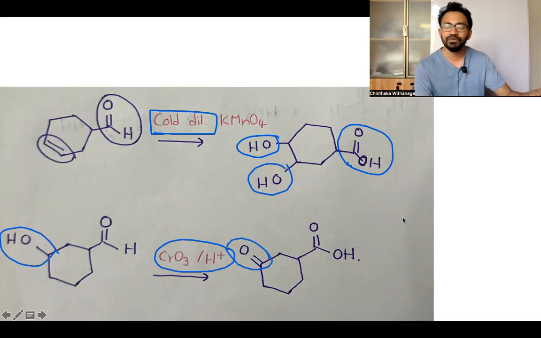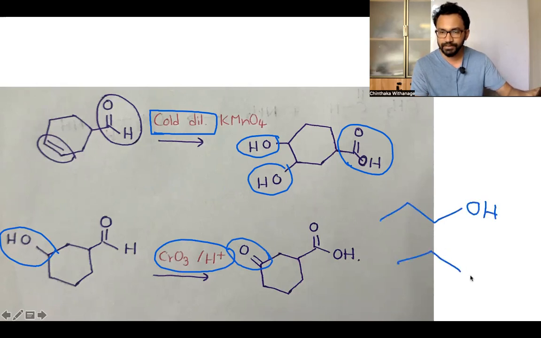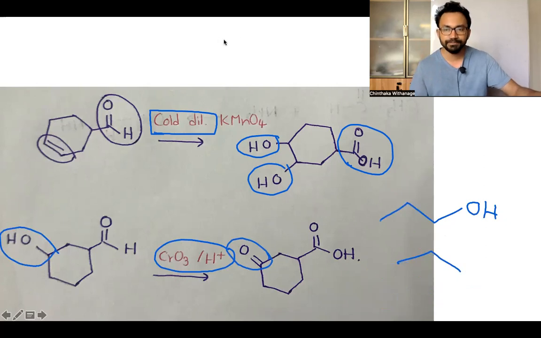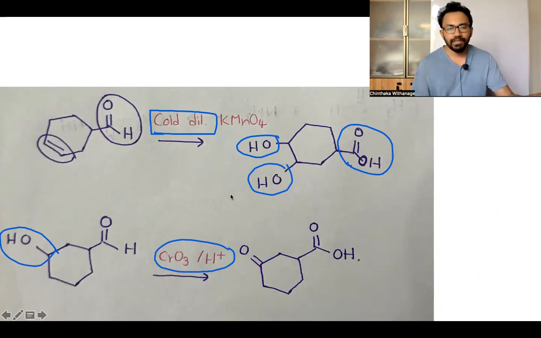I think you're familiar with the primary, secondary, tertiary alcohols. The OHs, this is the primary, this is the secondary, and this is the tertiary. Tertiary alcohols we cannot oxidize. If you have any questions about that, just ask.